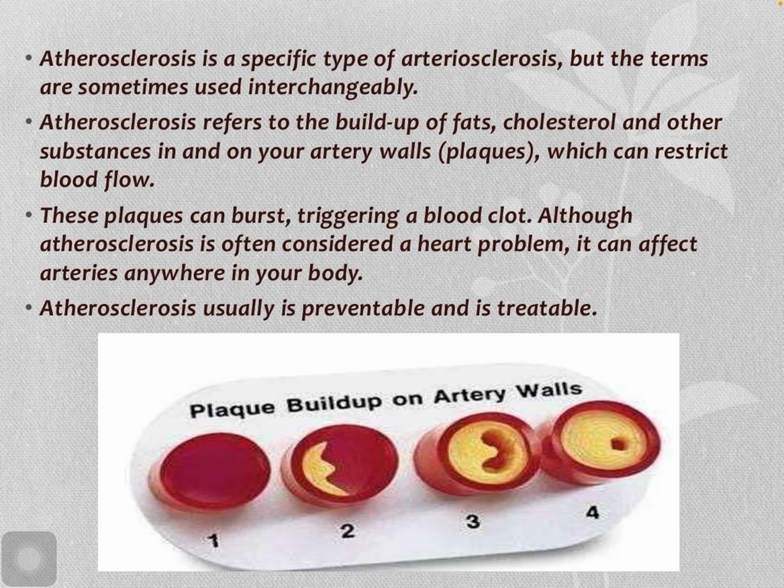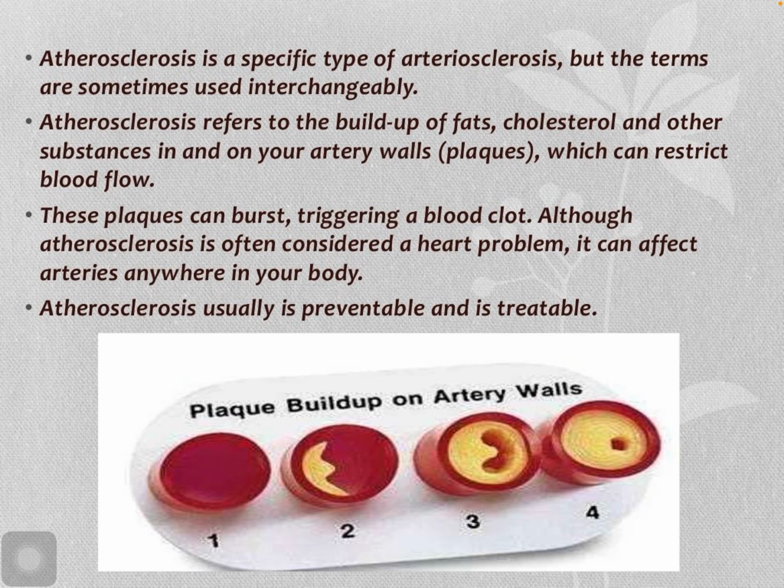Atherosclerosis is a specific type of arteriosclerosis, but the terms are sometimes used interchangeably. Atherosclerosis refers to the buildup of fat, cholesterol, and other substances in our artery wall. We can see here changes in our arterial wall.